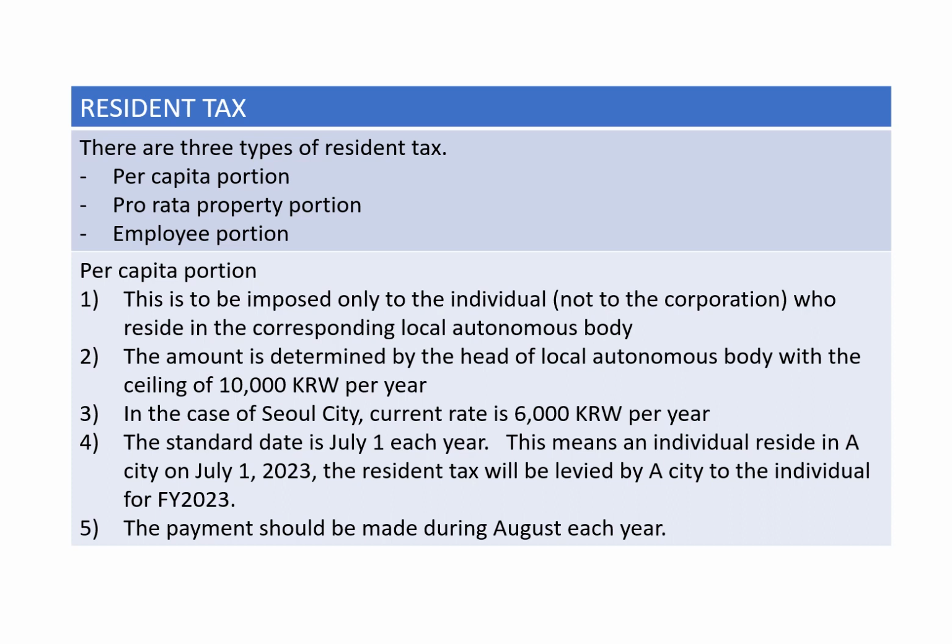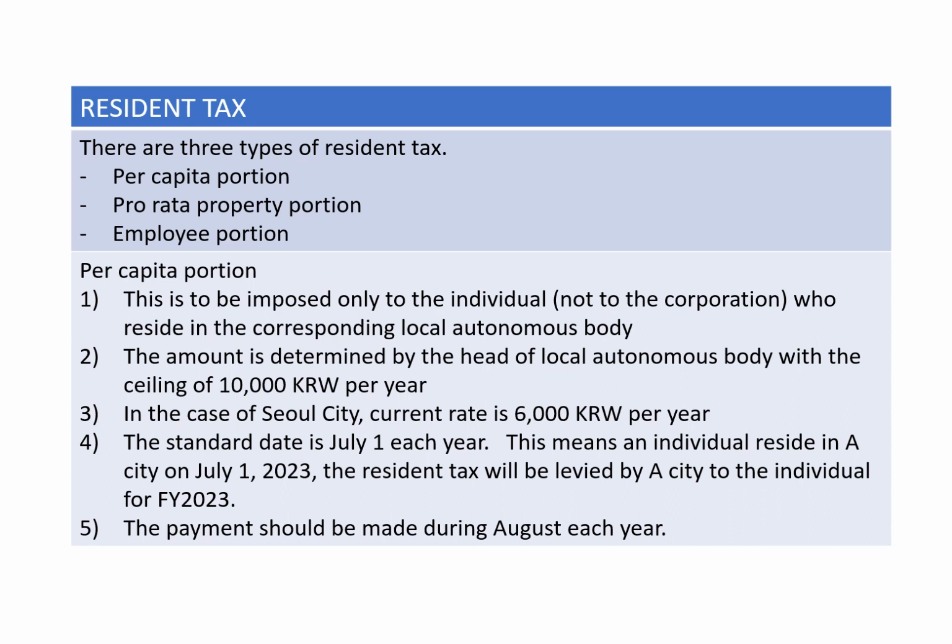The amount is determined by the head of a local autonomous body with a ceiling of 10,000 Korean won per year. For example, in the case of Seoul City, the current rate is 6,000 Korean won per year, 500 won per month. The standard date is July 1 each year.